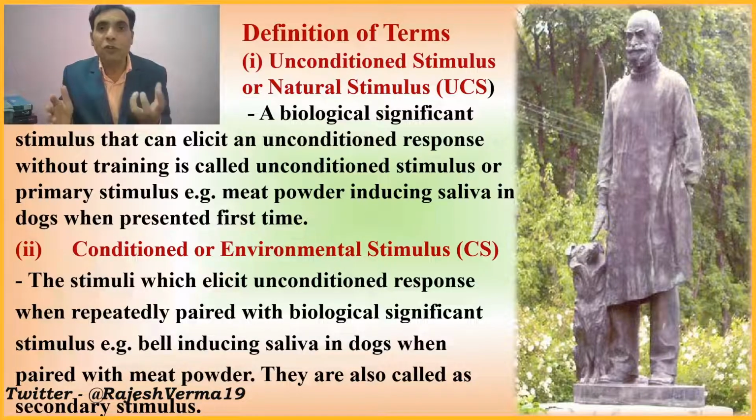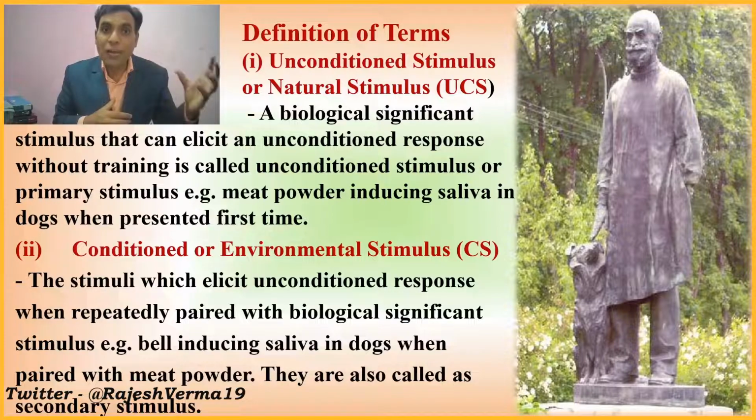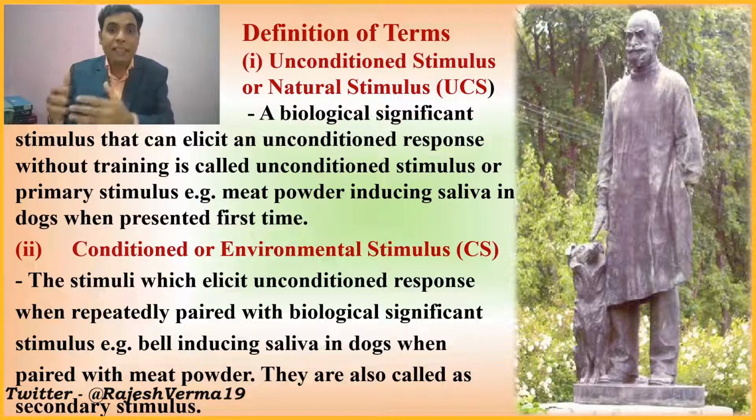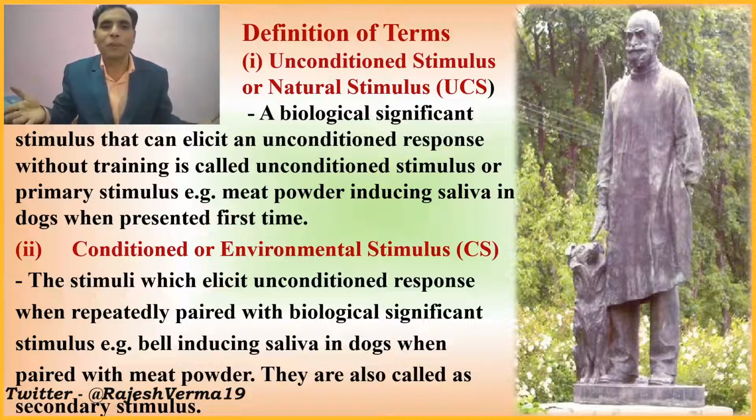Suppose there is food, and we are hungry or not hungry, the food elicits a specific response: we start salivating. So the food acts as an unconditioned stimulus for us, and the process of salivation is the unconditioned response. So unconditioned stimulus means it's a biologically significant stimulus.